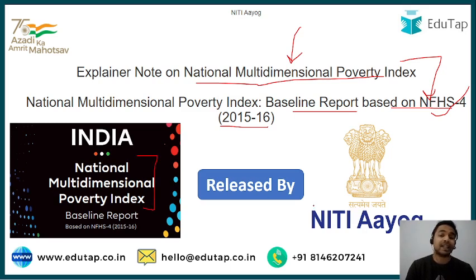Apart from this, the National Multidimensional Poverty Index is released by Niti Aayog. Once again, a very important point that you are required to remember from the exam point of view, as in the examination we have seen such kind of questions where the releasing body itself is asked, and that is the reason this is one of the very important dimensions that you are required to cover whenever you are covering these reports and indices. So I hope that this is very much clear.